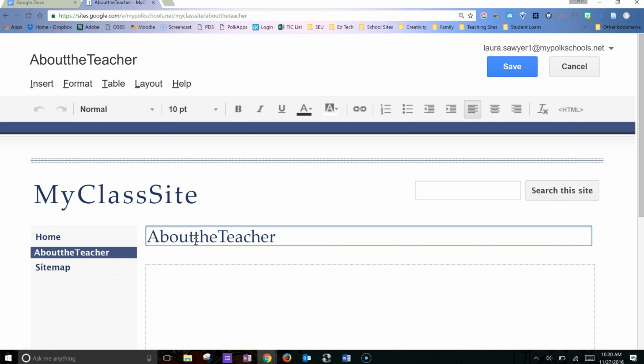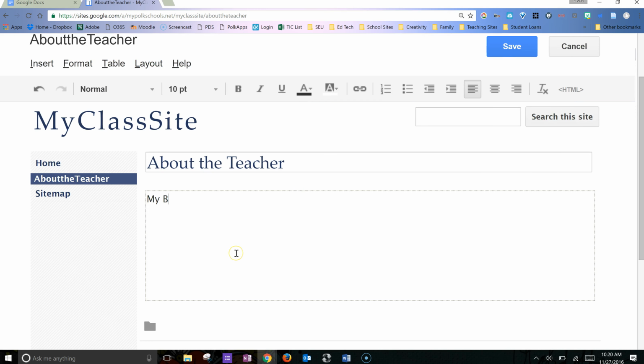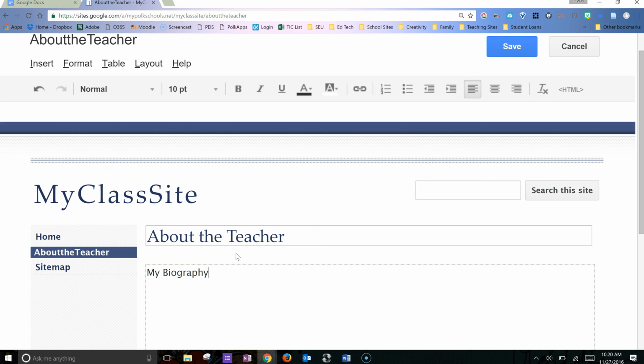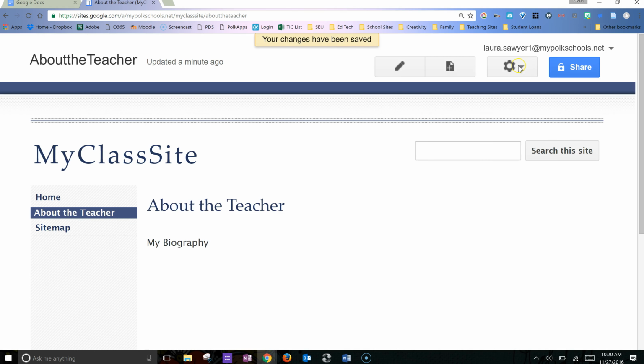So instead I'm going to go in and just add the spaces that I want once the page opens. And I'm just putting a placeholder right now. Click save. So now the page will have a place for about the teacher. I'm going to add all my professional biography to this page.